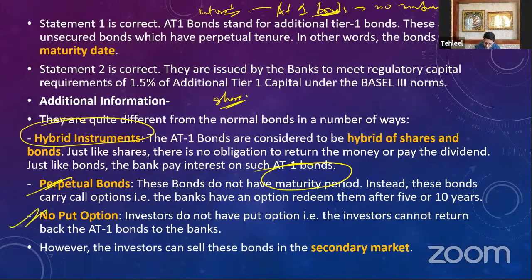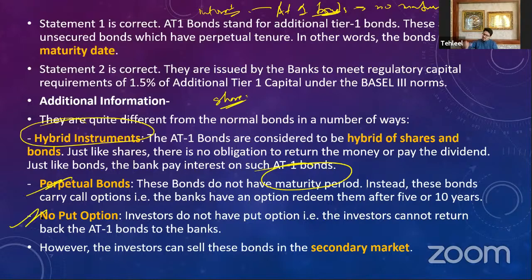So these are also no put option bonds. What is a no put option? The investor cannot return the AT1 bonds to the bank. Once the investor has purchased these bonds, it has no put option. It cannot return them to the bank.